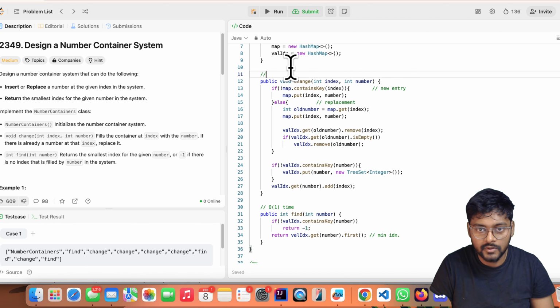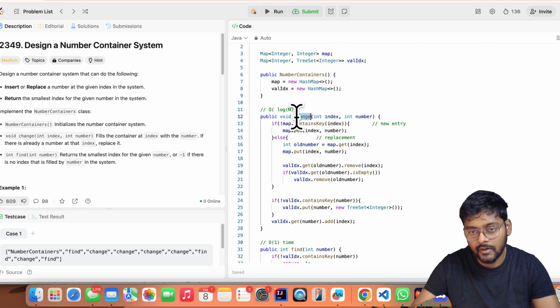And now we come to the change operation. Change operation is going to take log n time because of this TreeSet. What are we going to do in this change operation? When we get a change request, index with value, there are two options: either there is already a value present at that index or the value is not present at that index.